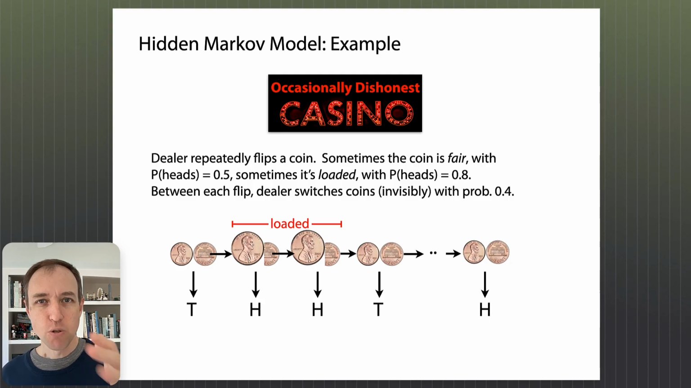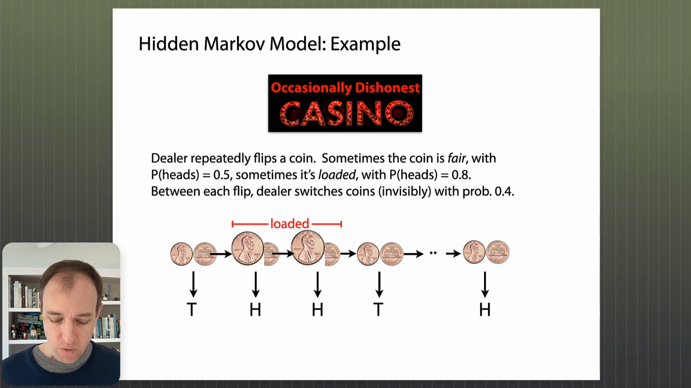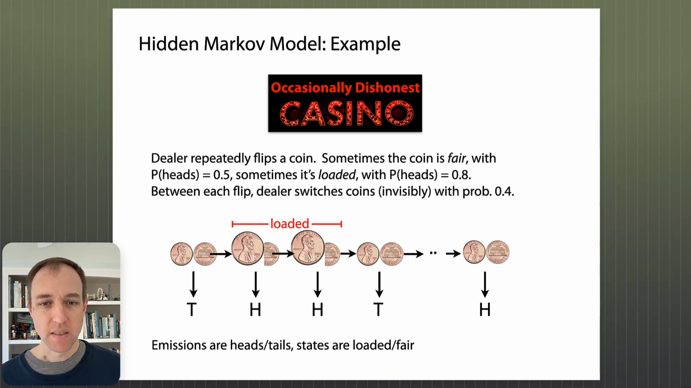So in other words, I've told you the hidden thing, right? The hidden thing I've just gone ahead and told you as though we knew. And then there's the emissions, and the emissions, of course, are the outcomes of the flips. So we always get to see those. We get to see whether the coin comes up heads or tails. We'll just use H for heads, T for tails. And so in this specific instance of the trellis diagram, the hidden state is the loadedness of the coin, and the emission is the heads or tails. Okay.